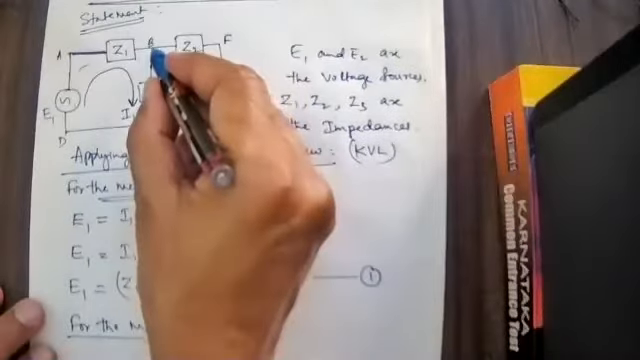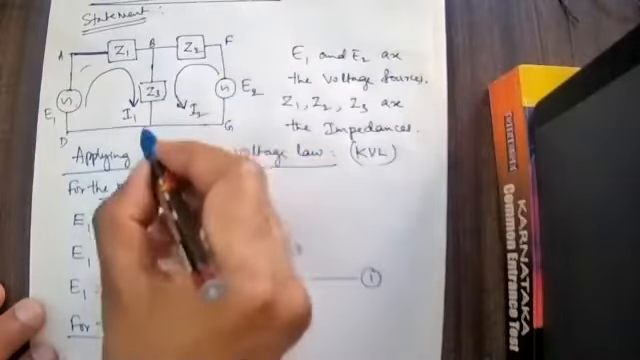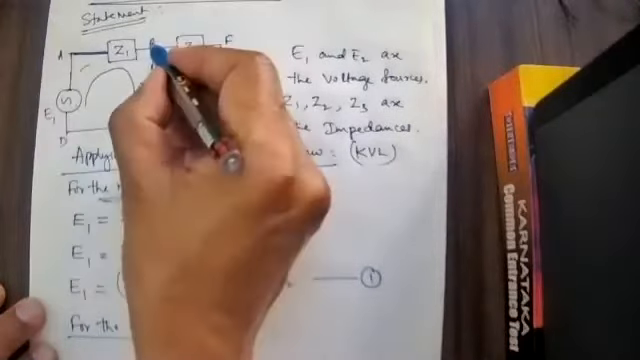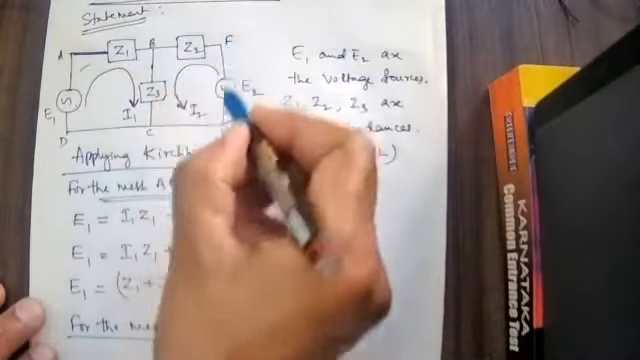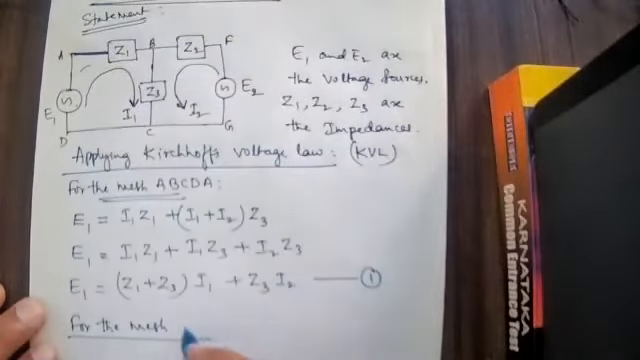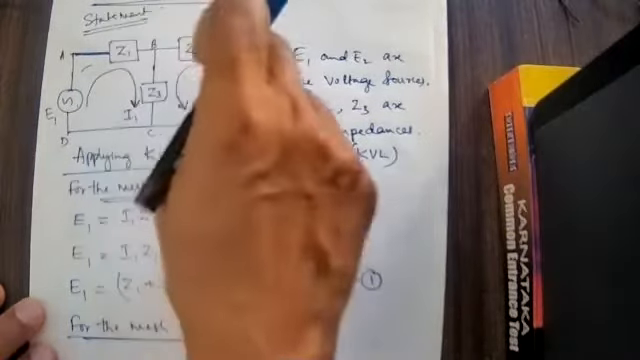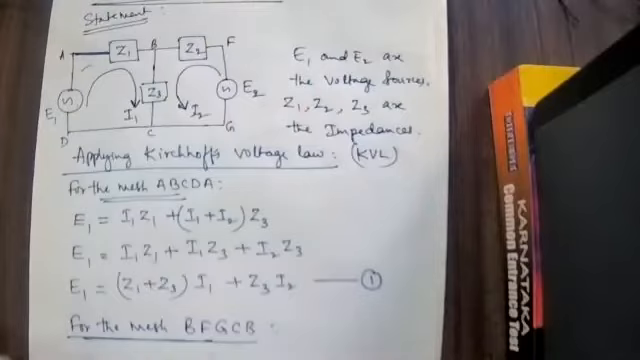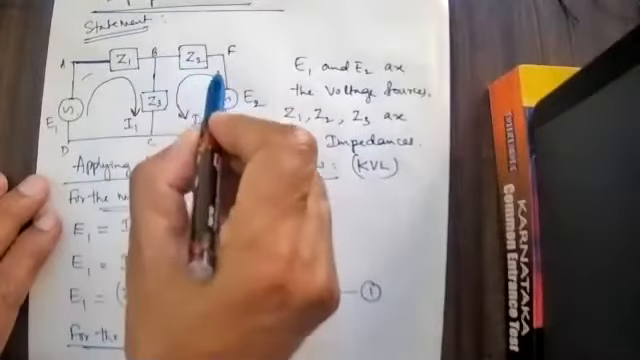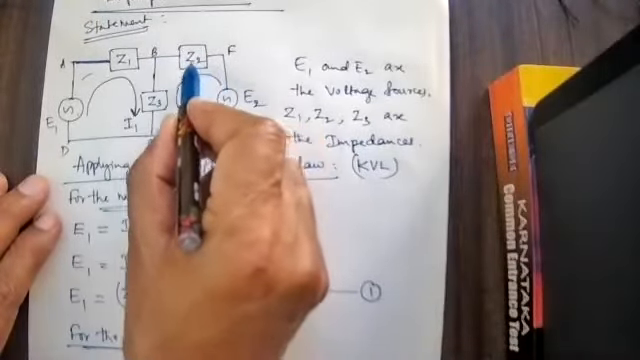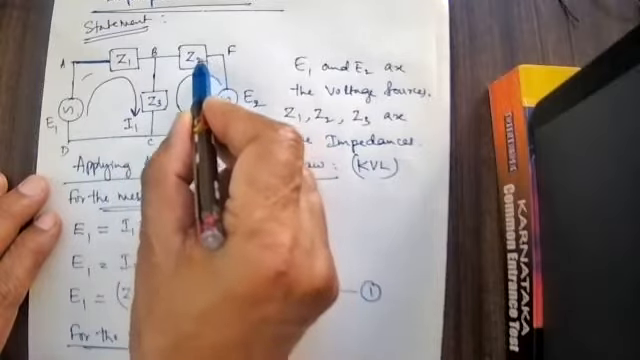For the mesh B, F, G, C, B, I will start with B, F, G, C, B. Start from here. Here, current flowing is equal to how much?